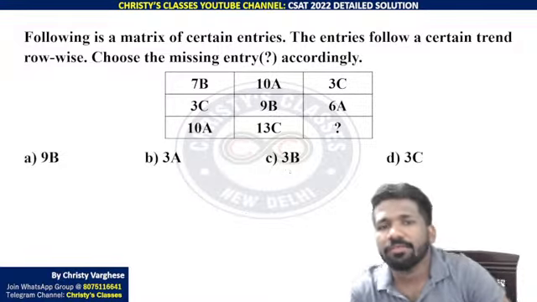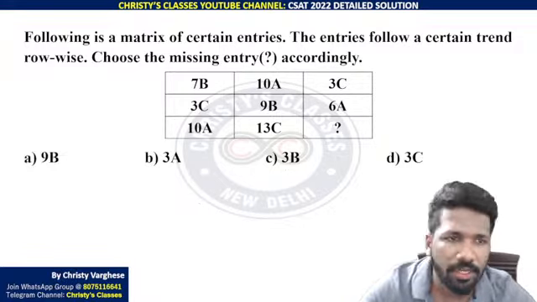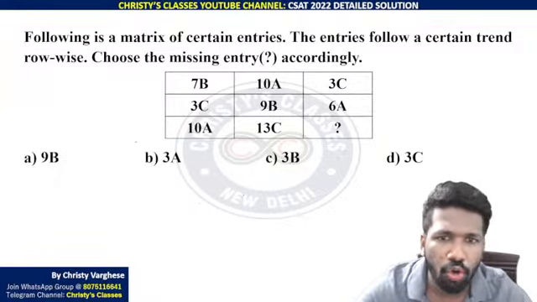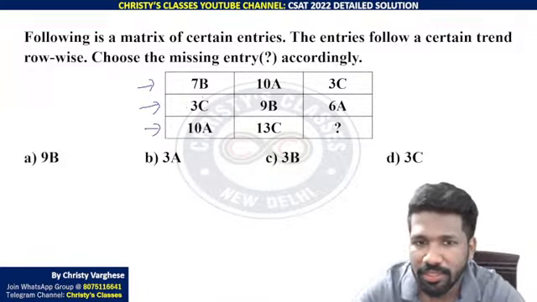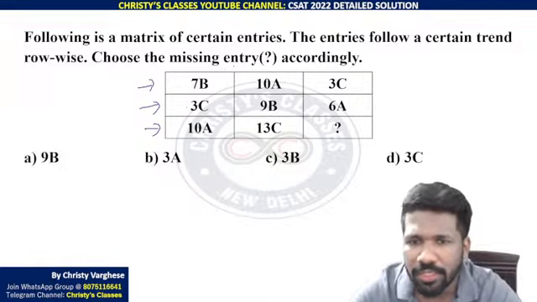Following is a matrix of certain entries. The entries follow a certain trend row wise. So first row, second row, third row, if you analyze, you can understand the trend. When you see, there are numbers and there are letters. Now first let us analyze the numbers.